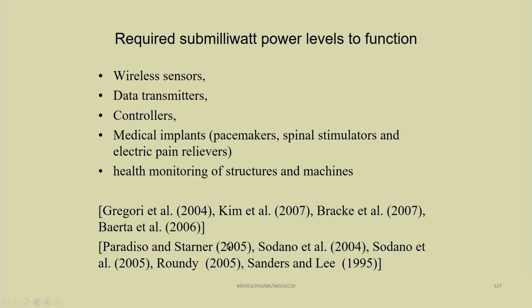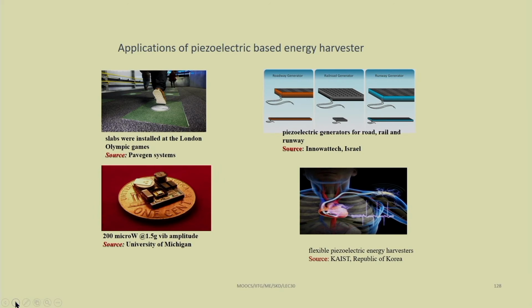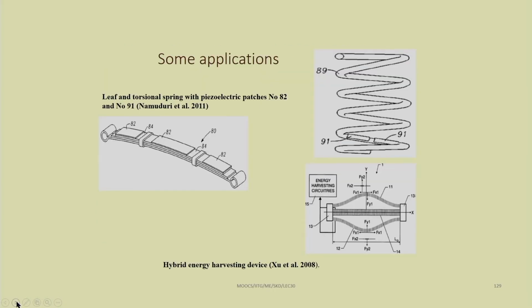You can see all these papers where these applications are clearly written. There are many structures where the sub milliwatt power can be utilized for sensing purposes. This energy harvester can be utilized there very effectively. For example, this is a pacemaker. Here also, while walking, slabs were installed at the London Olympic Games, where by walking we can generate this energy. These are piezoelectric generators for road, rails and runway. So, we can utilize the piezoelectric energy harvester here also for getting this energy.